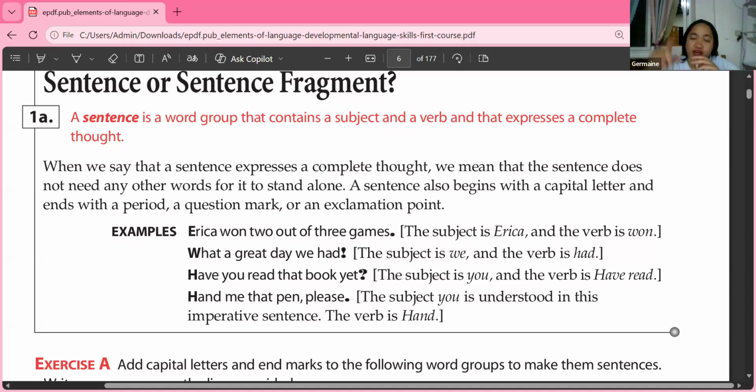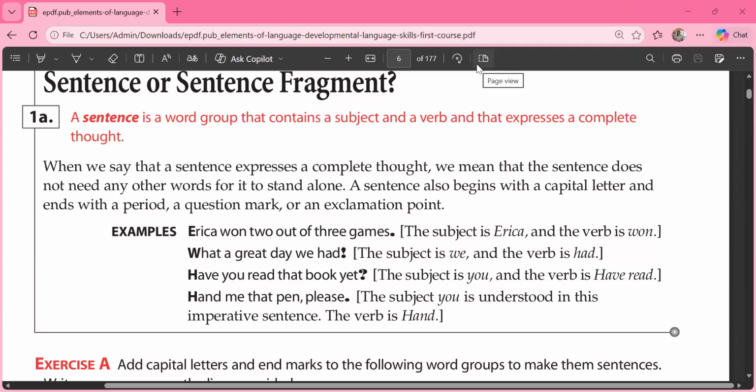Now, next question. How about the question mark? When are we going to use a question mark? Interrogative sentences. And what are interrogative sentences? These are sentences asking someone. Very good. If you are eliciting a response, asking, you're going to use a question mark. Very good, Inda. Thank you.